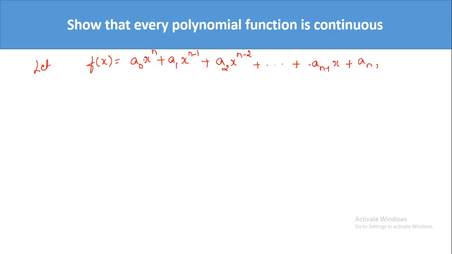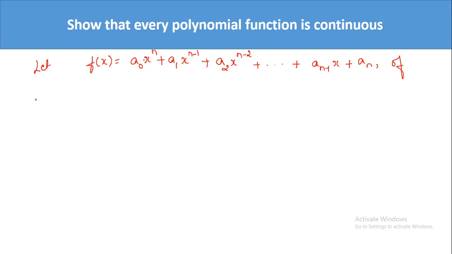Here, x is the variable and a naught, a1, a2, a n minus 1, a n are some real numbers. In order to be a polynomial function of degree n, what is the highest degree over here? The highest degree is n, correct? So this is a polynomial function.